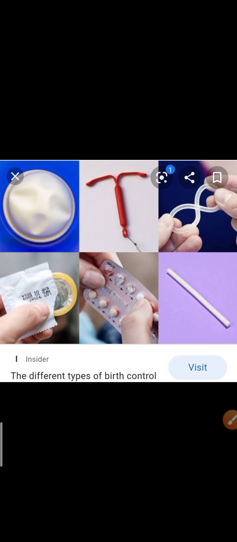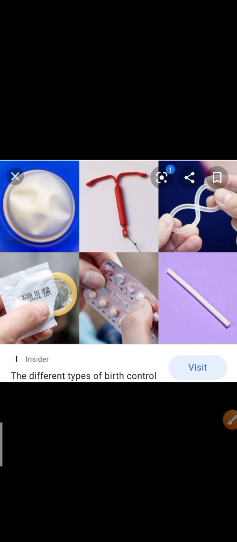So what are the methods by which we can control birth? Birth control can be done by preventing pregnancy. If pregnancy is prevented, definitely the population will not increase.